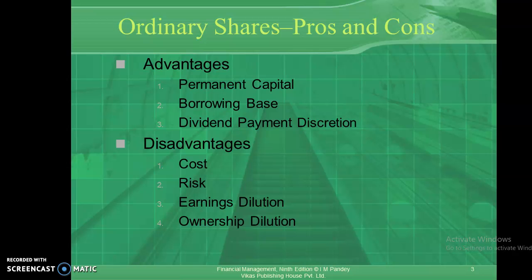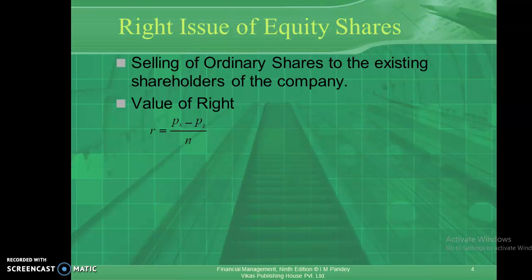Then there are earnings dilution and ownership dilution, which means that a lot of shareholders are joining the company. When you are sharing the profit, your profit will be very little. A lot of shareholders are joining the company. This can happen: earnings dilution and ownership dilution can happen for ordinary shares.